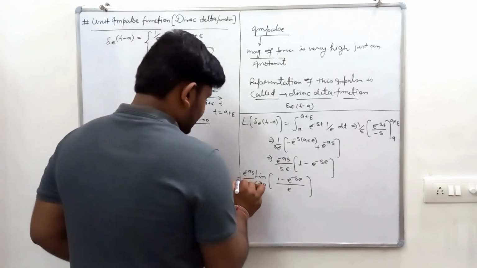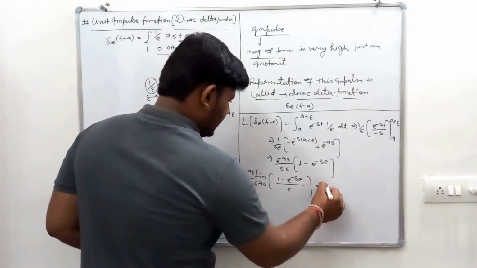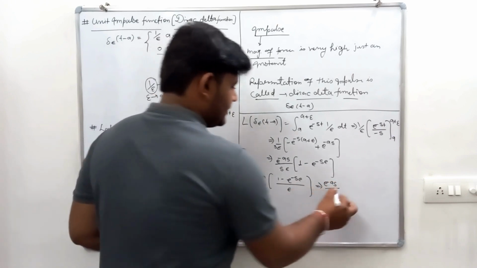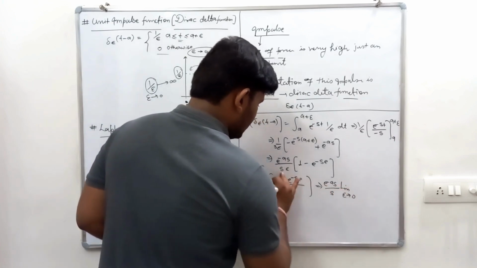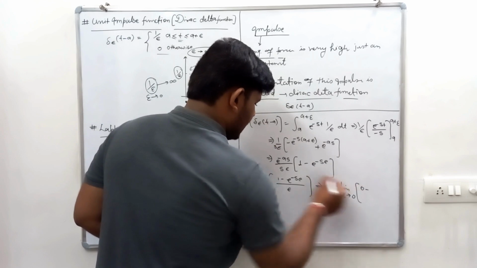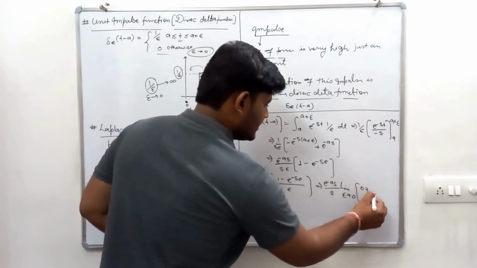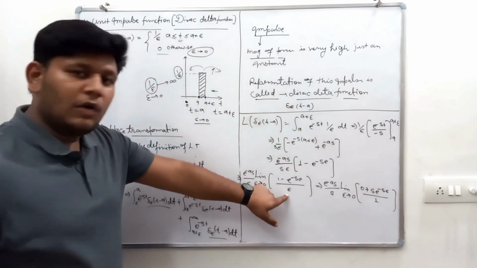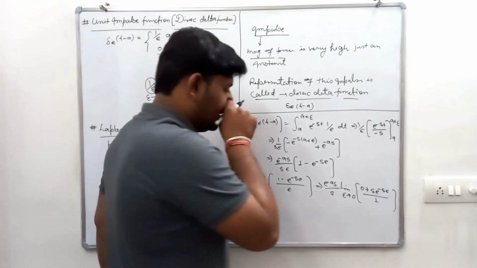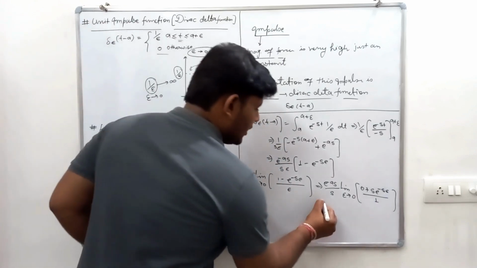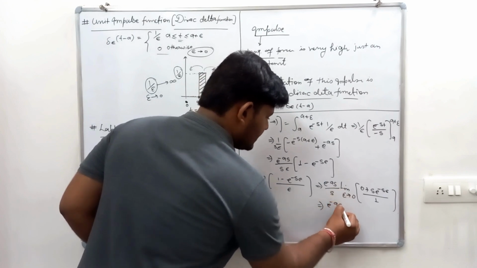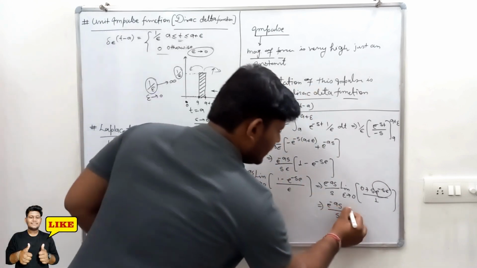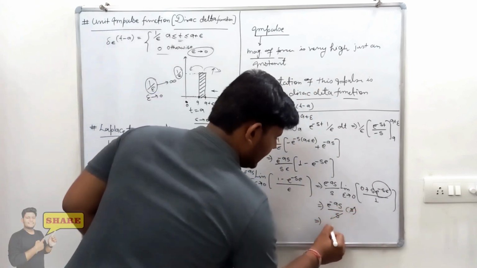By using L'Hopital rule, it will be e to the power minus as upon s, with limit epsilon tends to 0. The derivative of 1 is 0, and the derivative of the other term is s e to the power minus s epsilon upon 1. The derivative is with respect to epsilon, because we are putting the limit of epsilon. Now putting the limit, this term will be 1, e to the power 0 is 1. Then this is s, and by cutting this, we get e to the power minus as.